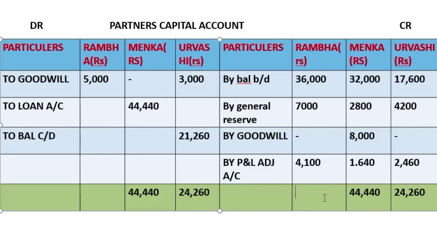Rambha we get 47,100. Here also we get 47,100, and 47,100 minus 5,000 we get 42,100. So these are the balances. Here we'll put a dash, here also a dash.